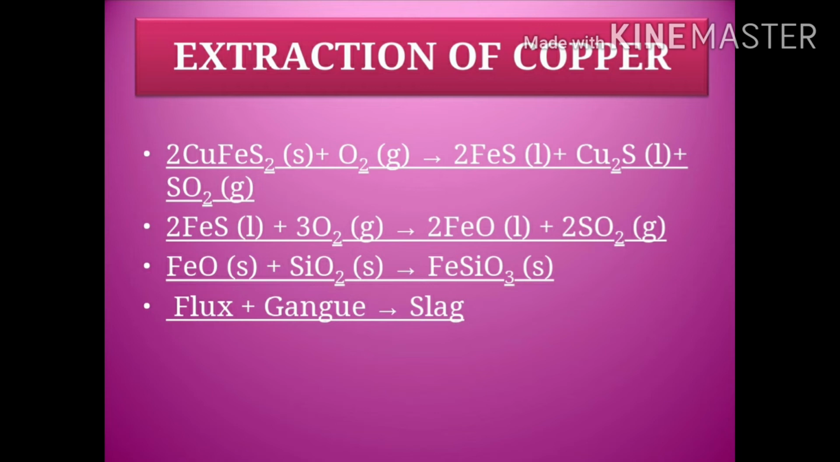Once again, this iron oxide and silica, SiO2, when they combine together, form a slag, that is ferrous silicate, FeSiO3. So whenever a flux and gangue molecules combine together, that is what is called slag. Okay, so this is just a summary about extraction of copper.